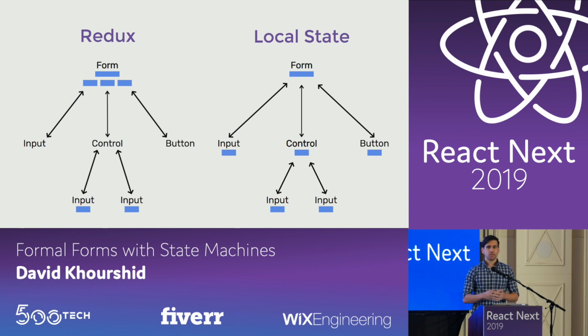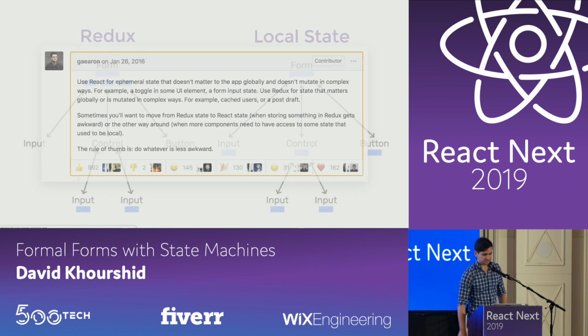The problem is, when you're using Redux, you're still not fully using this global atomic state because you might have third-party components such as this control, which already has its own local state. So you still have state spread out through your app. It's just a little less organized and less predictable than just having everything be local.